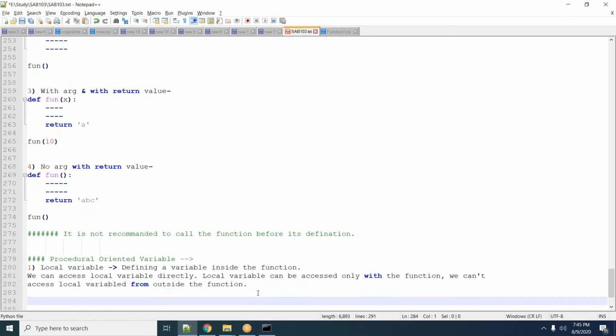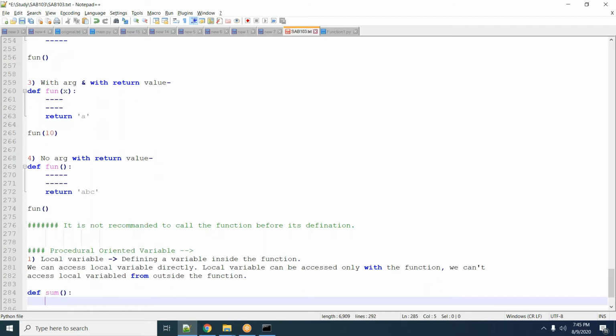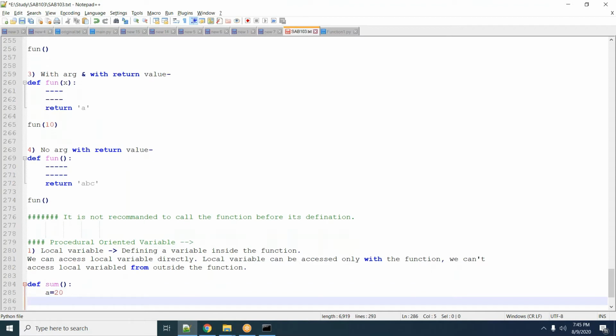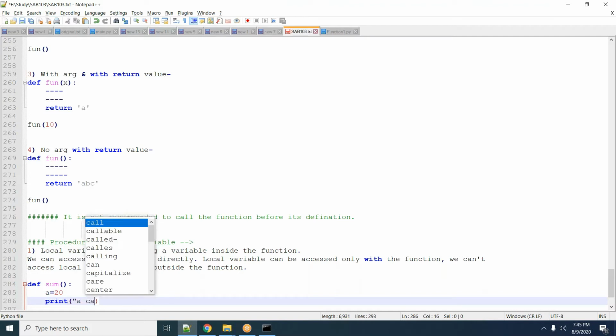Yes. So what is a local variable? Defining a variable inside the function. So let's say I have one function, def sum. Here I am assigning a value, a is equal to 20, and I am printing this variable.